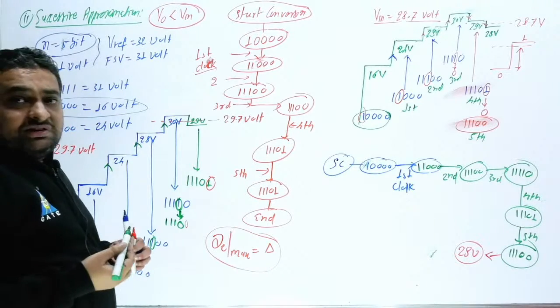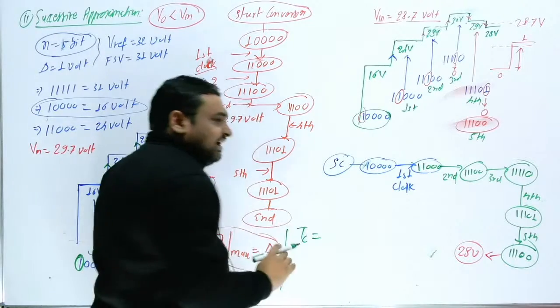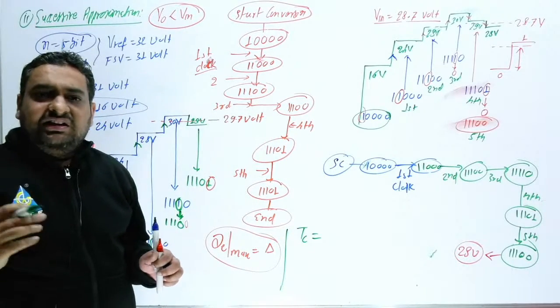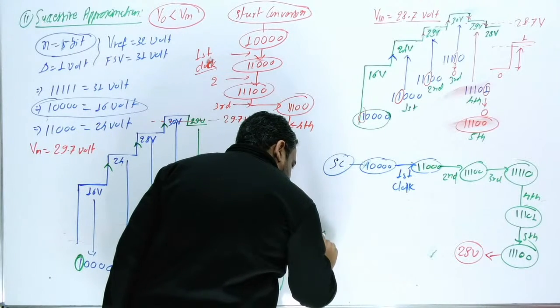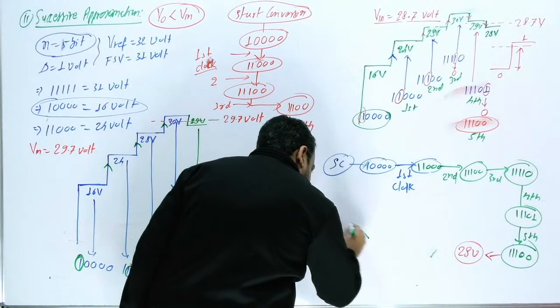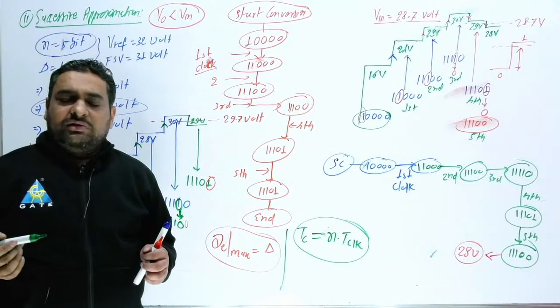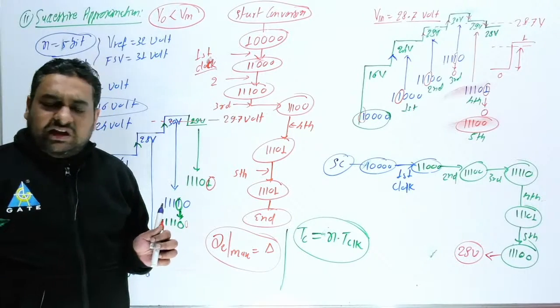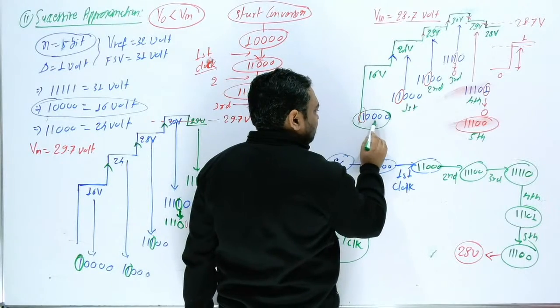Now the second important thing: sir, what is the conversion time? So here conversion time TC. TC is fixed always. One thing is TC is equal to N into T clock. Here this TC is not going to depend on the input voltage. Input voltage can be anything. So in first clock you will check every bit: 1, 2, 3, 4, 5.